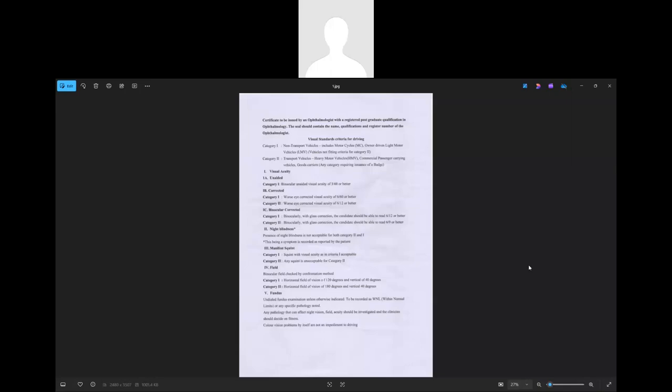Fundus examination. Undilated fundus examination, unless otherwise indicated, is to be recorded as WNL, that is within normal limits, or any specific pathology noted. Any pathology that can affect night vision, field, or acuity should be investigated and the clinician should decide on the fitness. Color vision problems by themselves are not an impediment to driving. So these are the criteria for which a certificate can be issued by an ophthalmologist with a registered qualification, and the seal should contain the name, qualification, and registration number of the ophthalmologist.